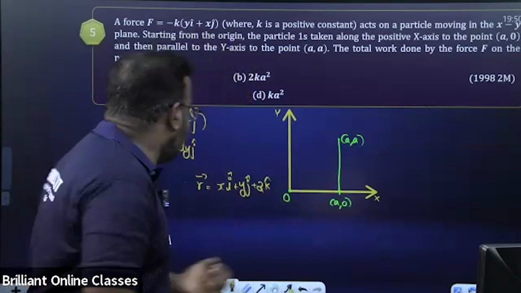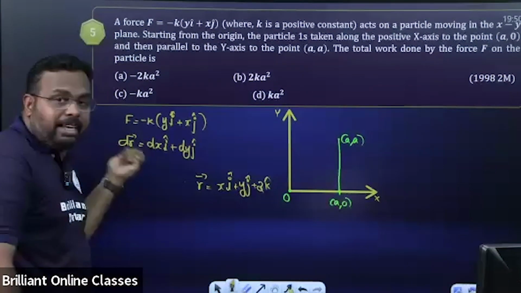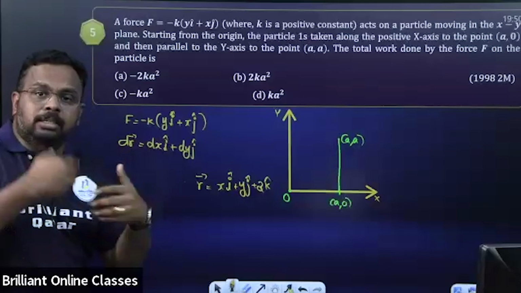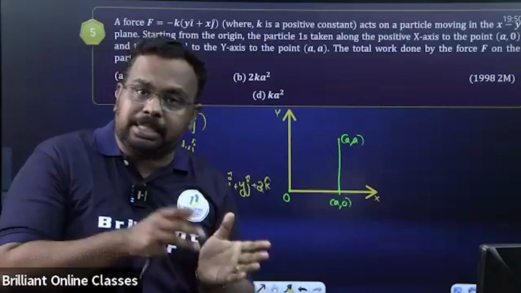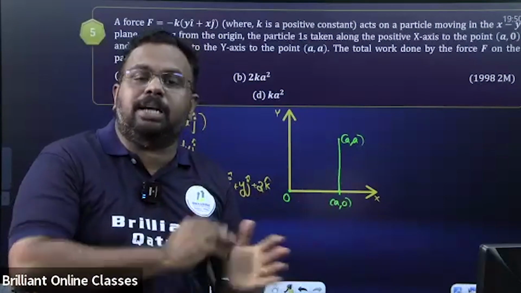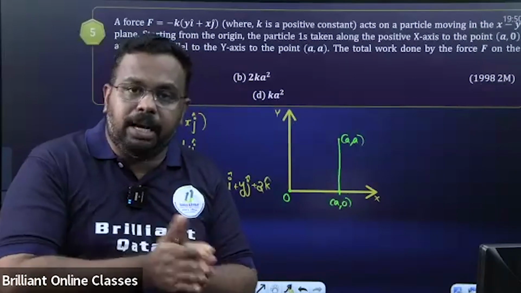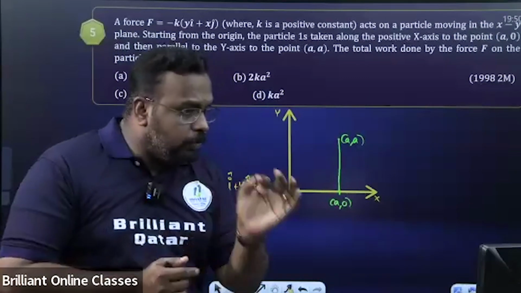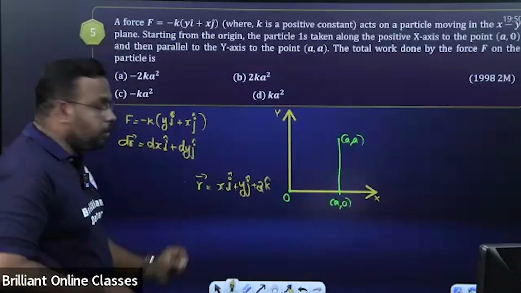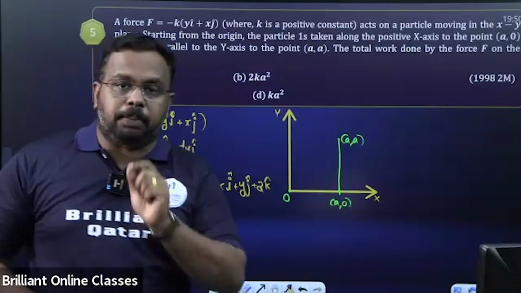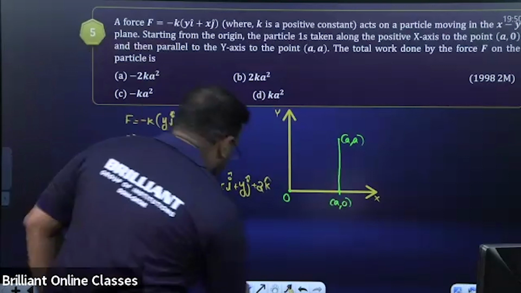Here we need a small displacement because the force is a function of x and y, so it keeps on changing. We can't directly take the total displacement and calculate total work. We have to use the method of integration. So we are taking a small position vector, that is dx i cap plus dy j cap. Is that clear?